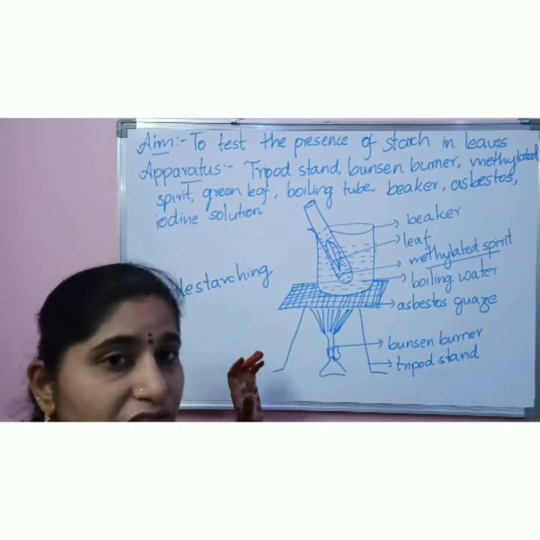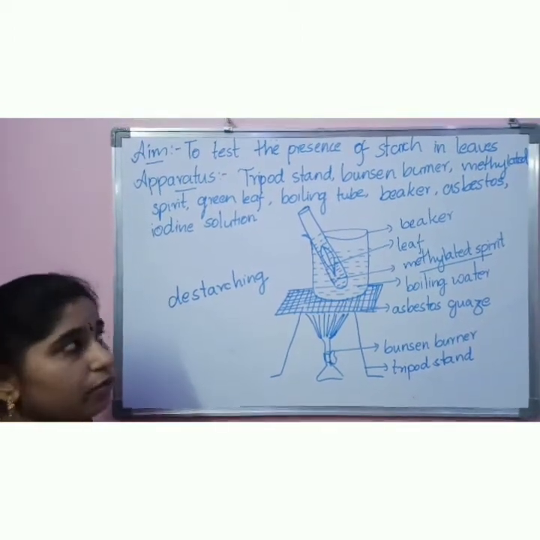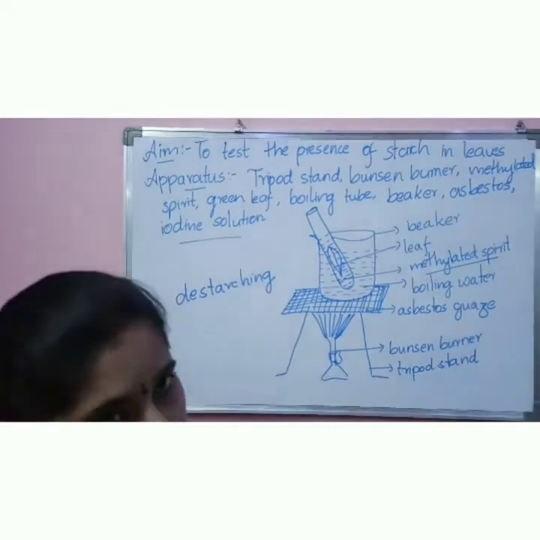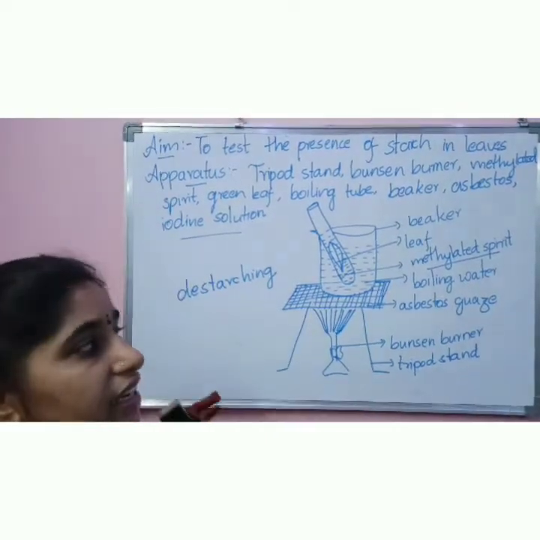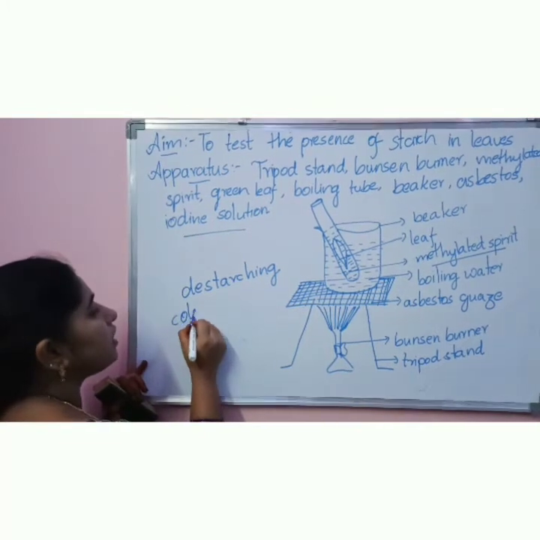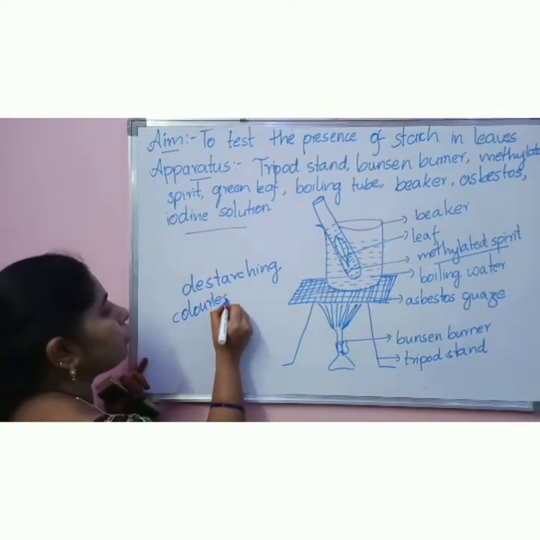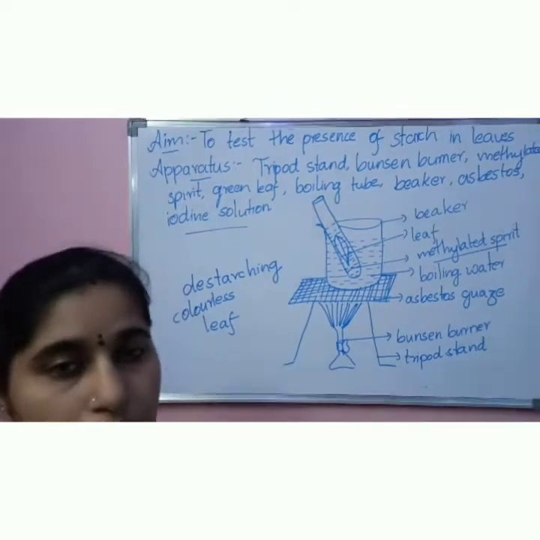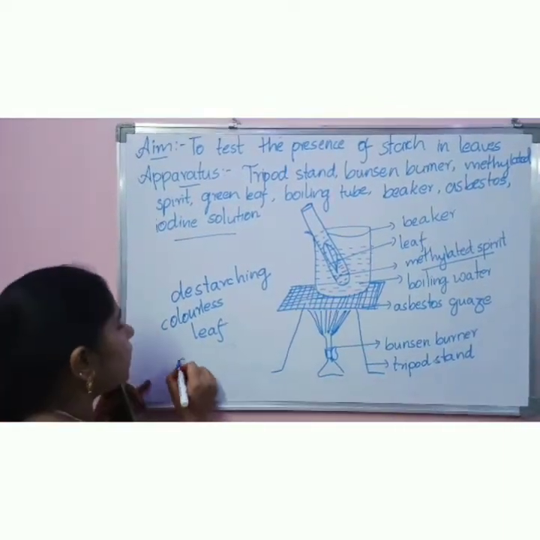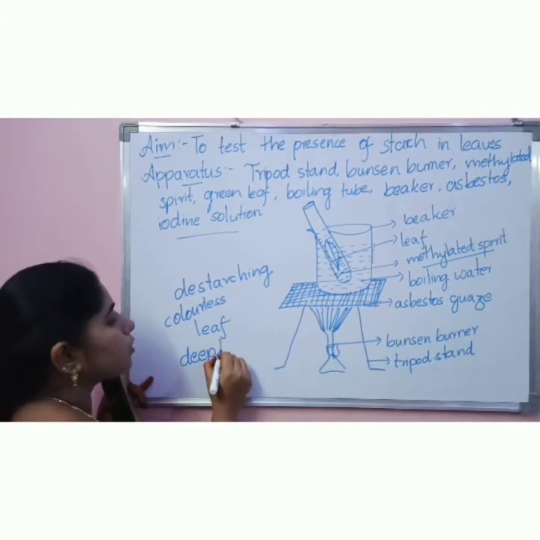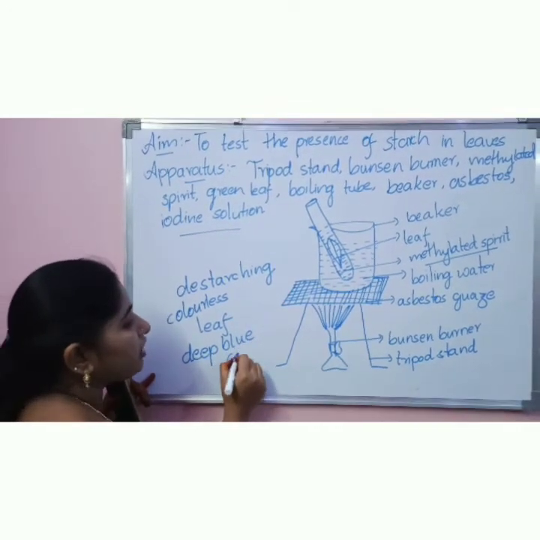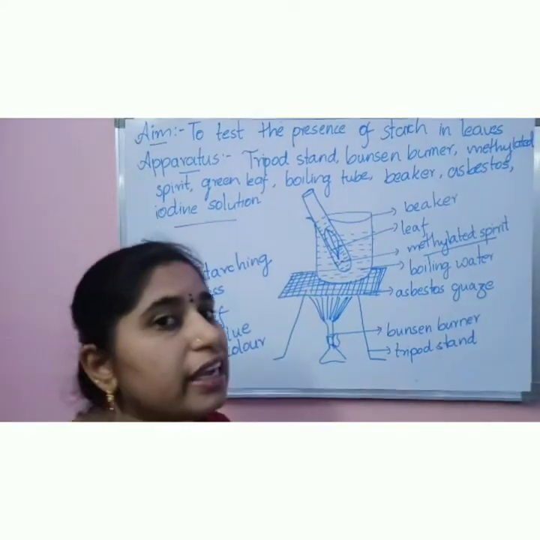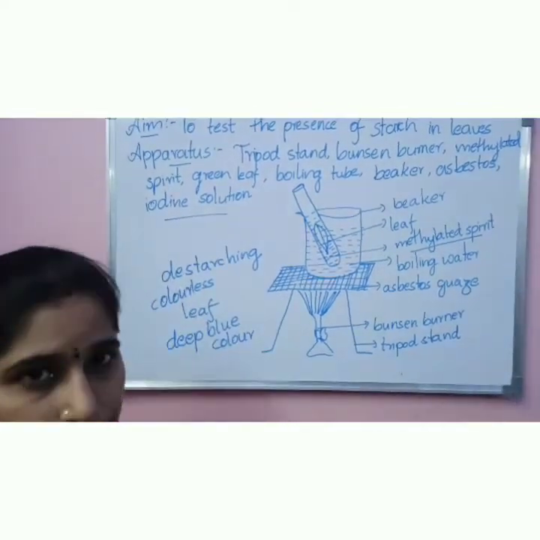Now after the leaf becomes colorless, you have to test it with the iodine solution. When you test this colorless leaf with iodine solution, it changes to deep blue color. If it changes to deep blue color, it indicates the presence of the starch. I repeat it once again.